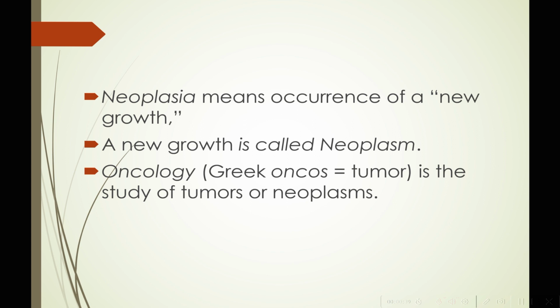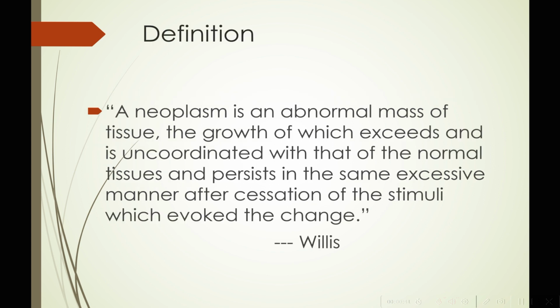But what is a neoplasm then? A neoplasm is an abnormal mass of tissue, the growth of which exceeds and is uncoordinated with that of the normal tissues and persists in the same excessive manner after cessation of the stimuli which evoke the change. Now, this definition of a neoplasm by British oncologist Willis is the most accepted definition over the entire world. If you have come to study pathology, you should definitely know the definition of neoplasm. Any examiner will ask it to you.